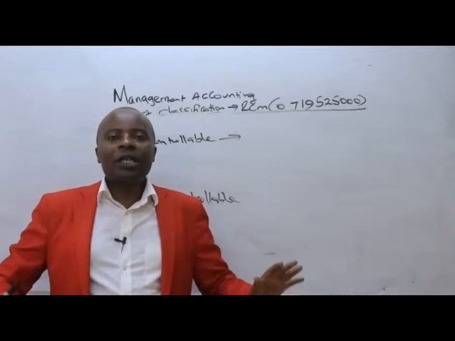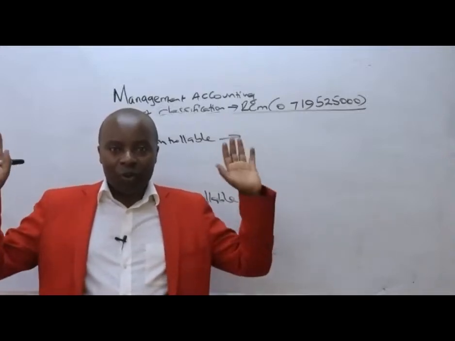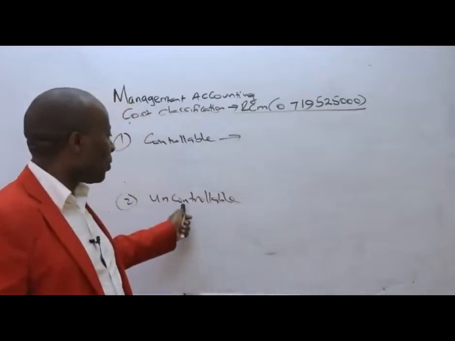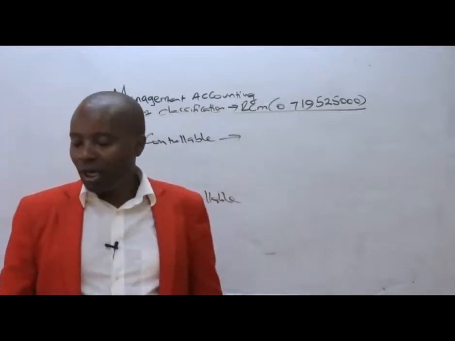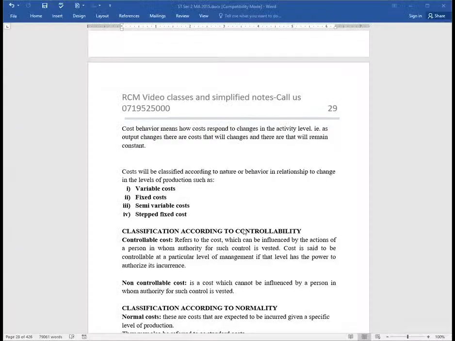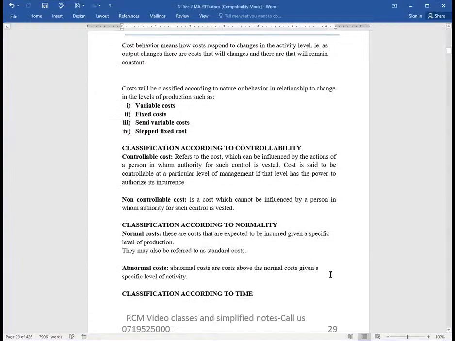Whether you like it or not, they must be in a card. So long as you're within our premises, then rent you have to pay. So automatically, that becomes uncontrollable expenditure. Of course, you have our notes. Should you want more clarification on that, I'm so sure you'll be able to simply go down and check them out.